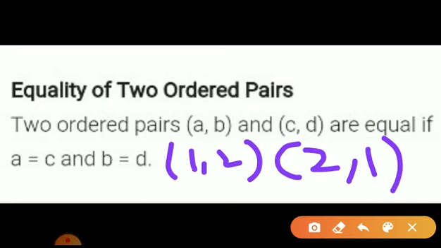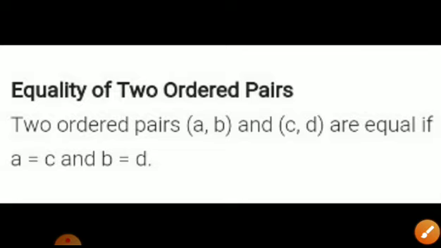Now just see, your x coordinate, this is 1 and here it is 2. That means they are not the same. Okay, so I can say that (1, 2) and (2, 1) are not equal, right?